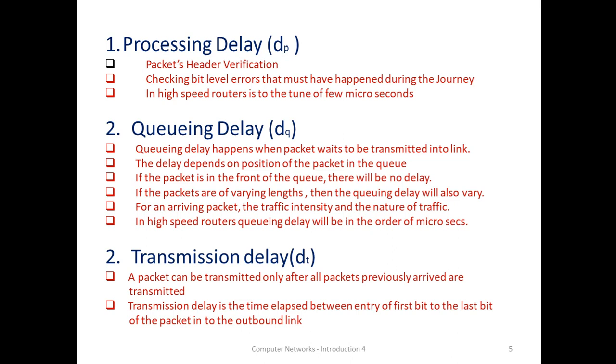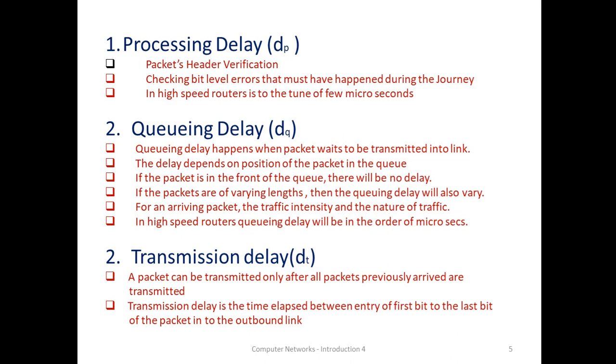Added to this, the packets will be of varying lengths, because different packets from different directions, from different senders, will be coming. They will be of different lengths, therefore the queuing delay will vary with the length of the packet also. The arriving packet may arrive with a huge traffic along with it, or it may arrive without any traffic also. Therefore the queuing delay is assumed to be a very variable delay. There are various factors which hinder us from calculating the exact queuing delay.